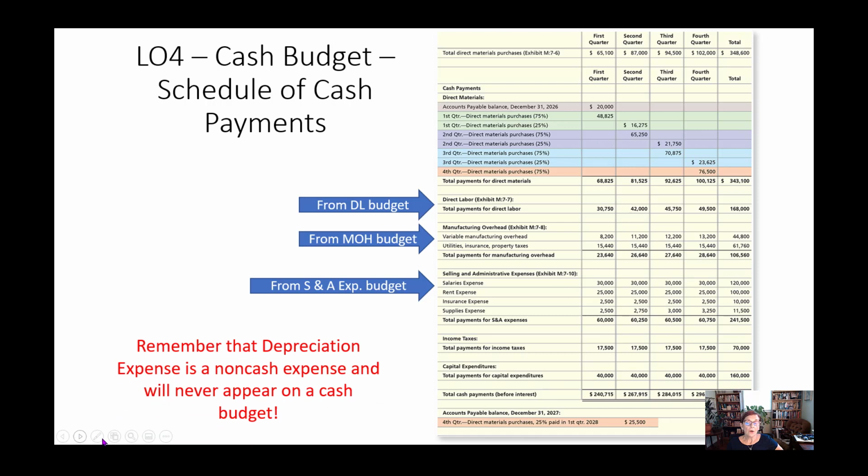Now let's look at, I forgot to mention, don't forget, this is very important: depreciation expense is a non-cash expense. Depreciation expense does not use cash, right? It is an allocation of the cost from an asset that you bought previously. So do not put depreciation expense ever. If you see that in a problem and you're doing a cash budget, remember depreciation expense doesn't go there. It would go on your budgeted income statement, but it will not go on your cash budget.